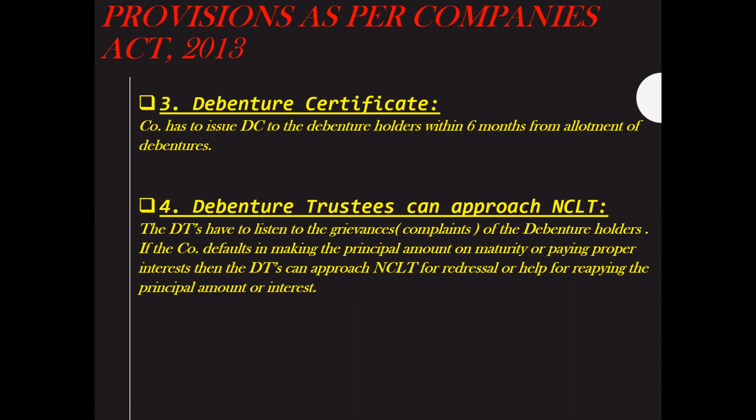As we saw in the second point, NCLT has the power to make orders or impose restrictions on the company if they feel that the company's assets are insufficient and they are not paying properly to their debenture holders. So whenever the debenture holders complain to the debenture trustees about their grievances, the debenture trustees go to NCLT for redressal or help in that matter.